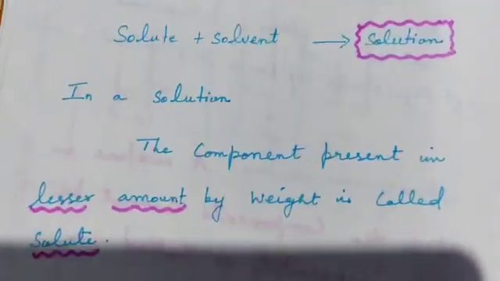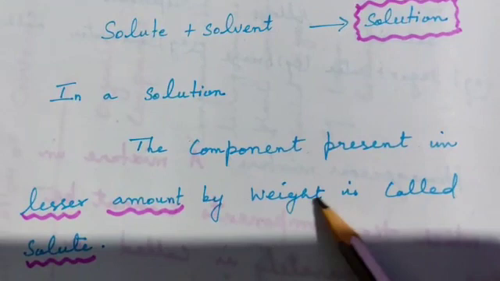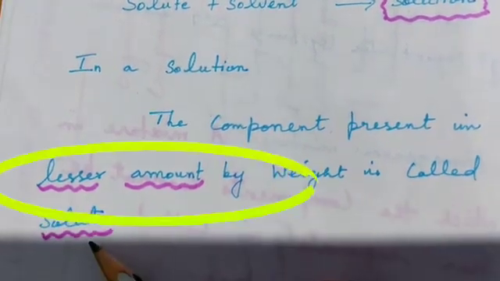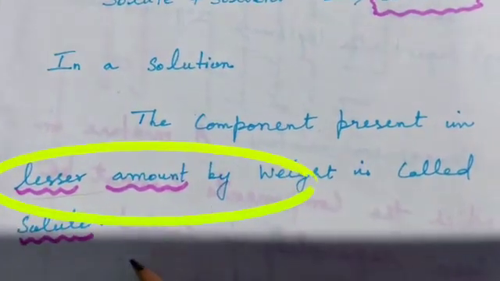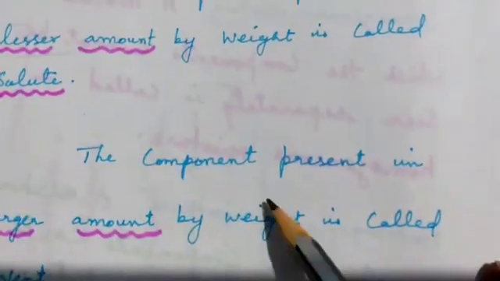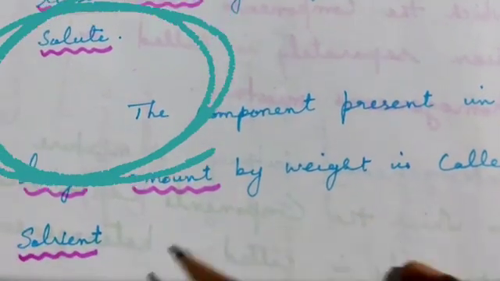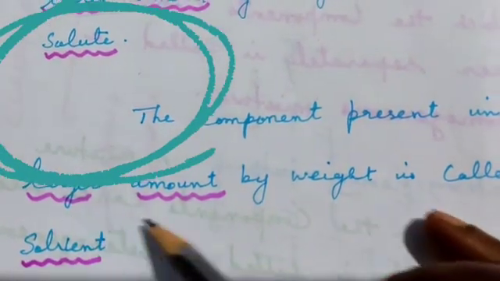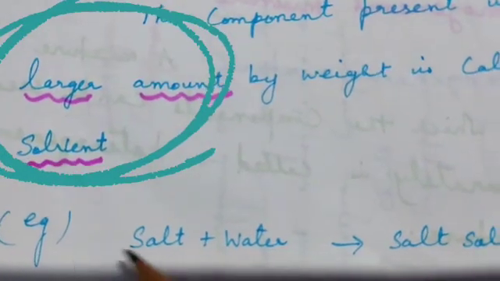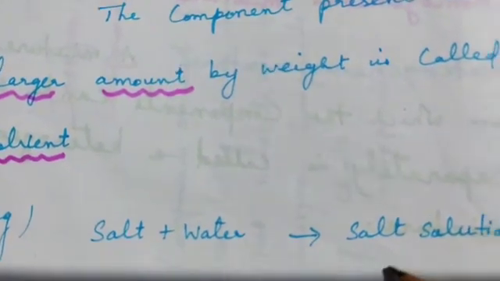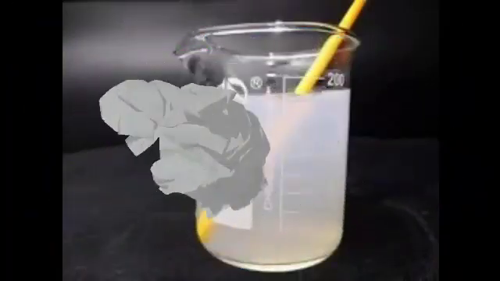In a solution, the component present in lesser amount by weight is called the solute. The component present in larger amount by weight is called the solvent. For example, salt plus water gives salt solution. Salt is the solute, water is the solvent.